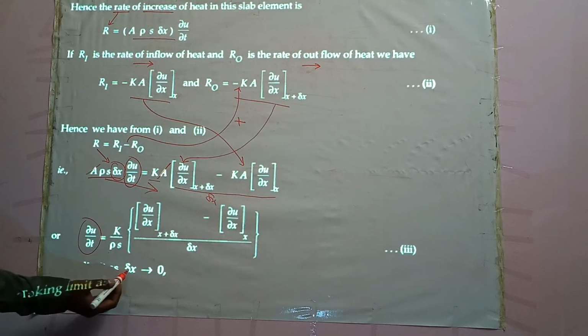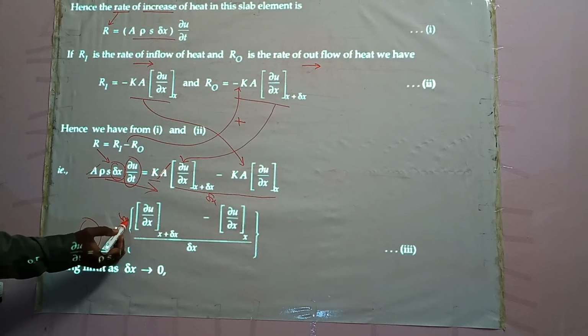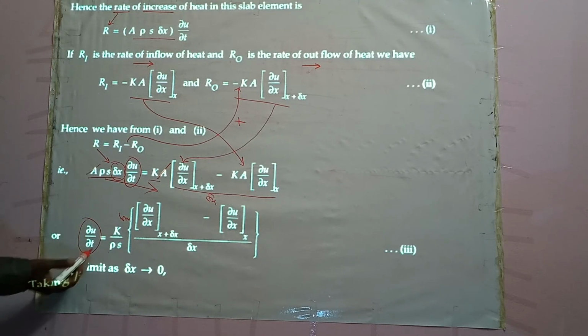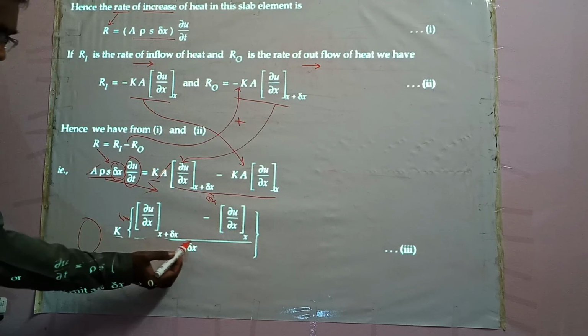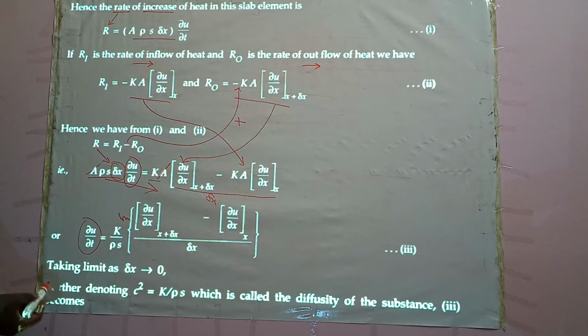Taking the limit as delta x tending to 0. The left side is independent of delta x, so let us take the limit on the right-hand side.